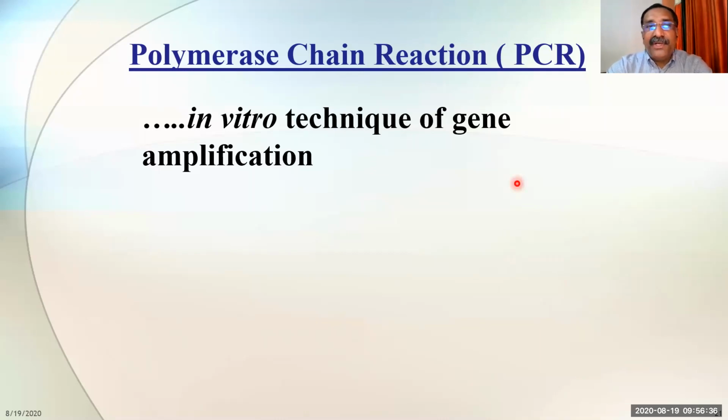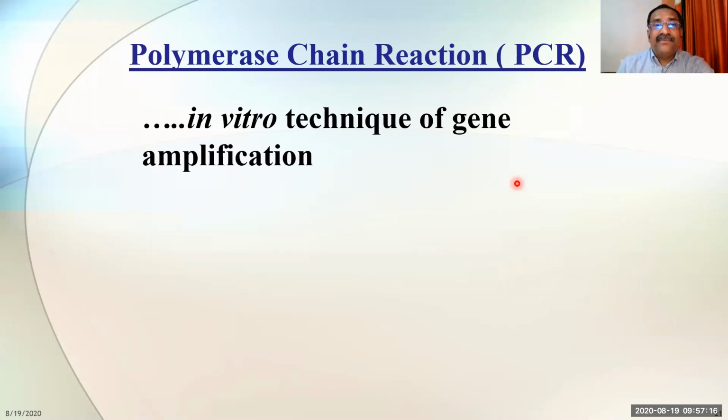Now remember, in vitro, in vivo, these two technical terms we see very occasionally. In vivo, you know, is in situ. In vivo means in situ. In situ means where it is located originally, naturally there. In vitro means in the glassware, in the lab. So here, this gene amplification or gene multiplication is taking place in a lab, or maybe in a device. So this is an in vitro technique.